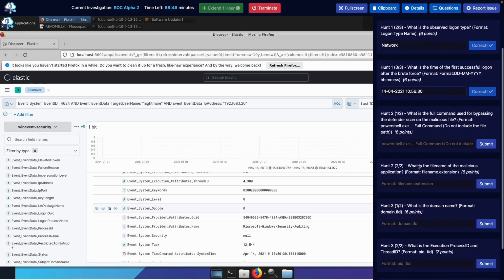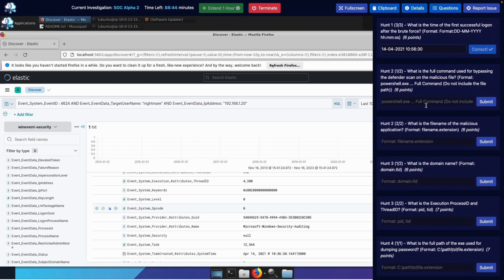So let's go for the second one. All right, hunt 2. What is the full command used for bypassing the defender scan on the malicious file? Format PowerShell exe. Full command, don't include the file path. Whoa, that's a whole lot of talk.